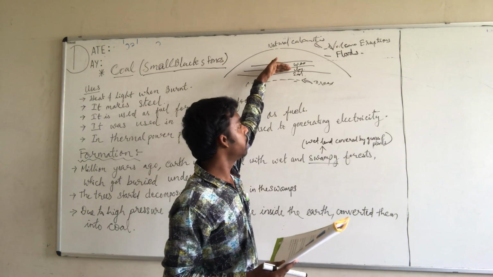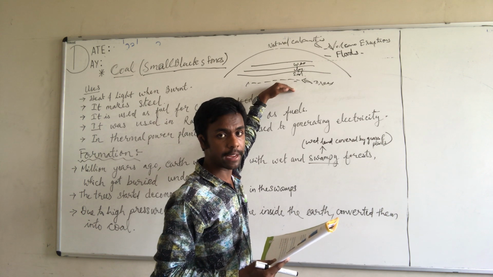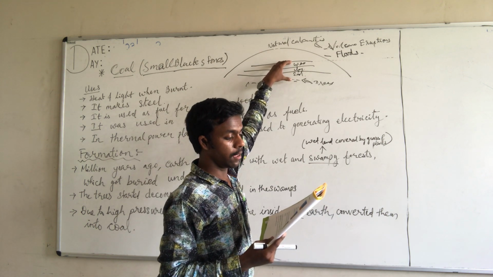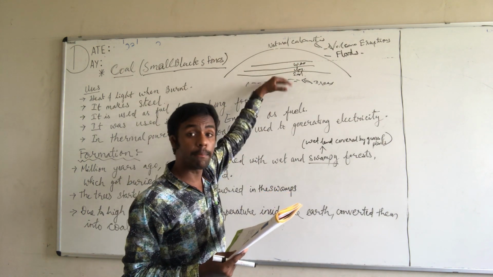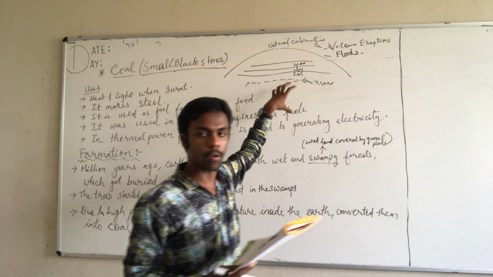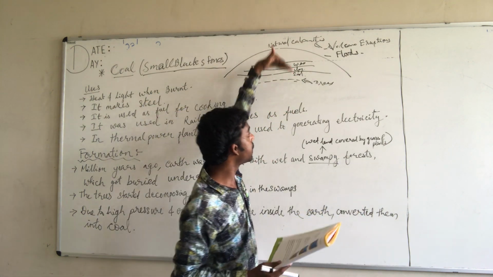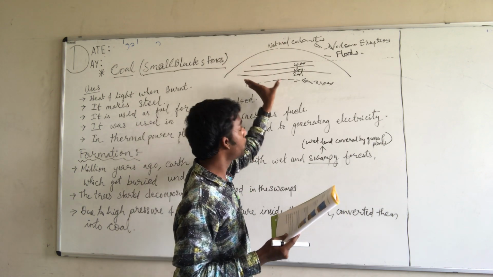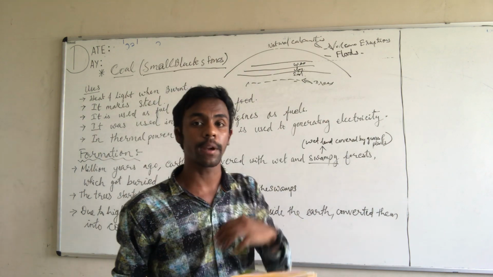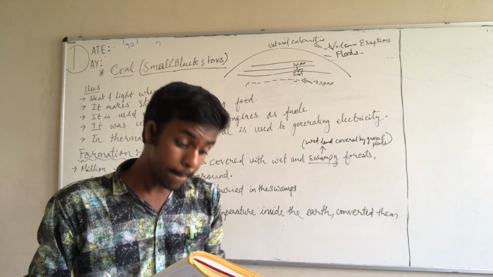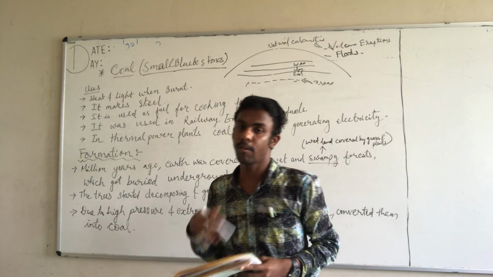So above these dead aquatic animals, there were certain sediments that covered them. Then, due to the extreme heat and pressure, and due to the absence of air, the remains of aquatic animals were converted into petroleum or crude oil. Okay, so this is how crude oil or petroleum was formed.